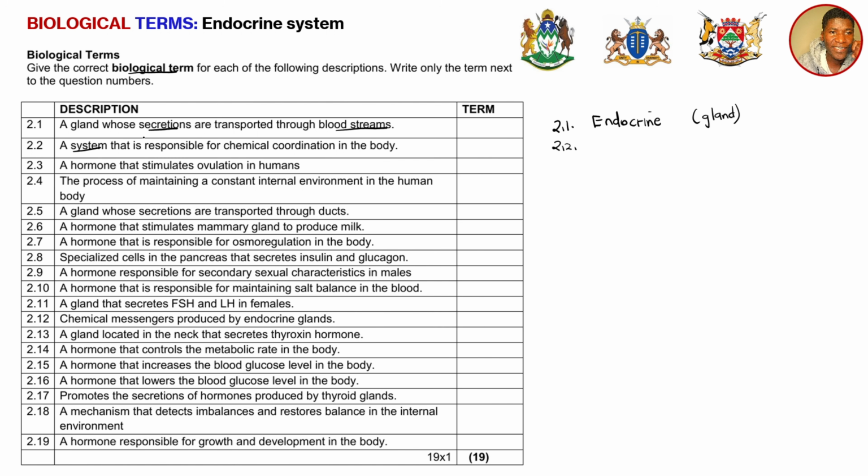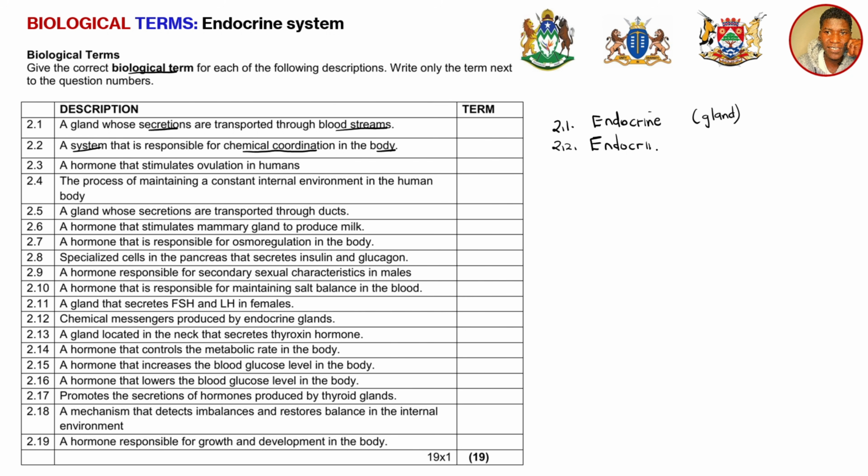And then now 2.2, a system that is responsible for chemical coordination in the body. Basically, chemical coordination is all about hormones being released by glands so that they can do certain functions, and that is all part of what we call the endocrine system.